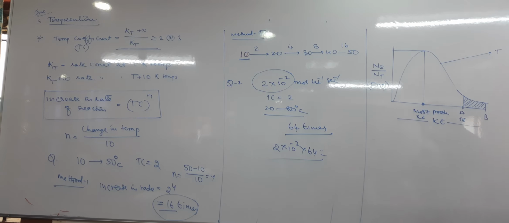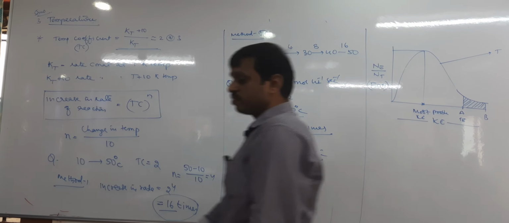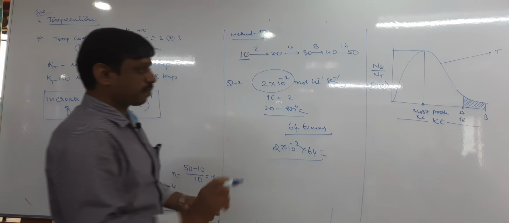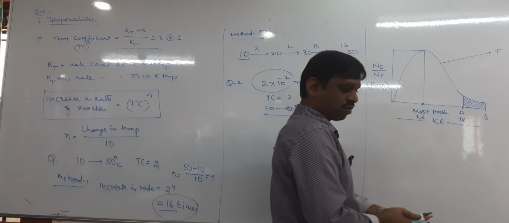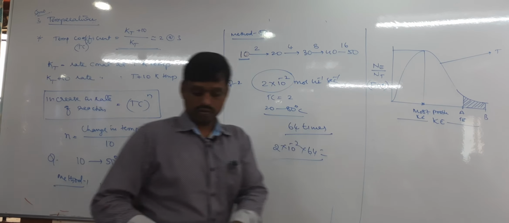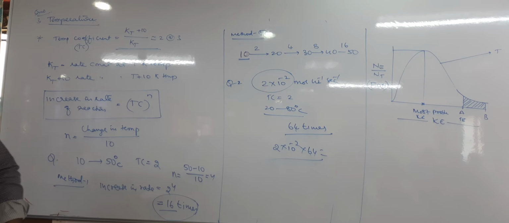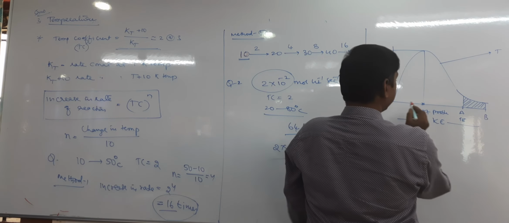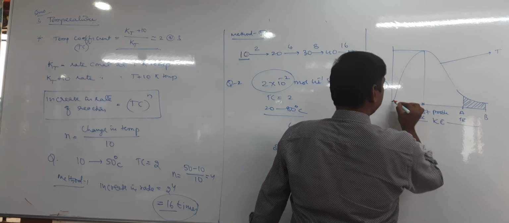Now in the second case, the temperature increases by 10 degrees Celsius. Tell me, what happens? When the temperature increases by 10 degrees Celsius, the graph will be like this.